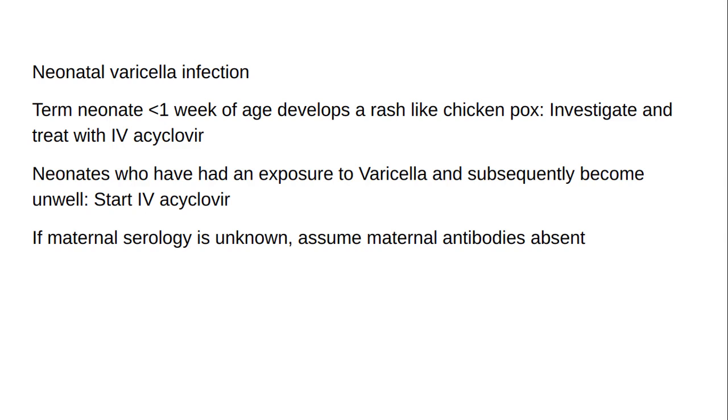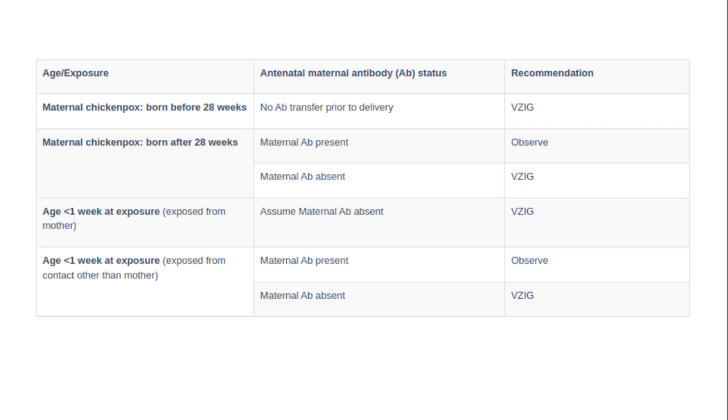If a term neonate less than 1 week of age develops a rash consistent with chickenpox, they should be investigated and treated with IV acyclovir. Neonates who have had exposure to varicella and subsequently become unwell, regardless of whether they received immunoglobulin, should be commenced on IV acyclovir. If maternal serology is unknown, assume maternal antibodies absent. The table below, as mentioned in the RCH Guidelines, shows the management of a neonate exposed to VZV depends on gestational age, the mother's serologic status, and the timing of the exposure.